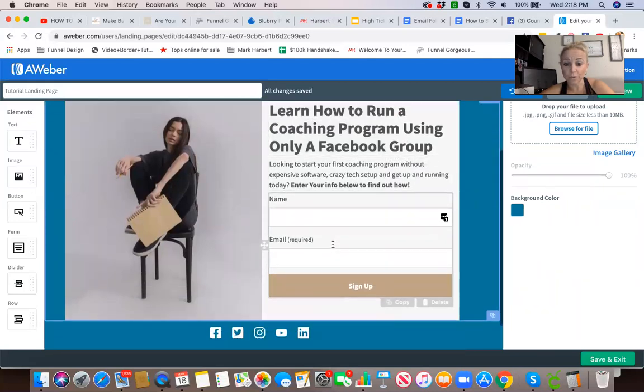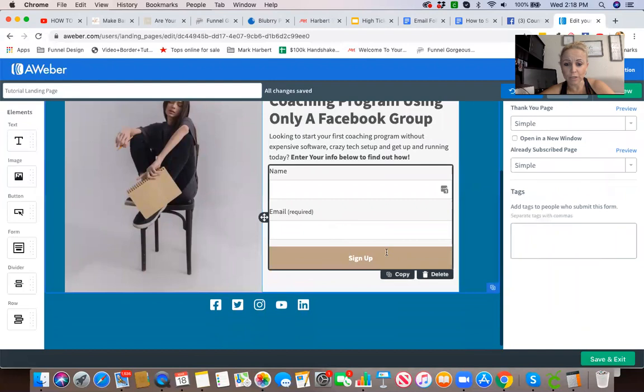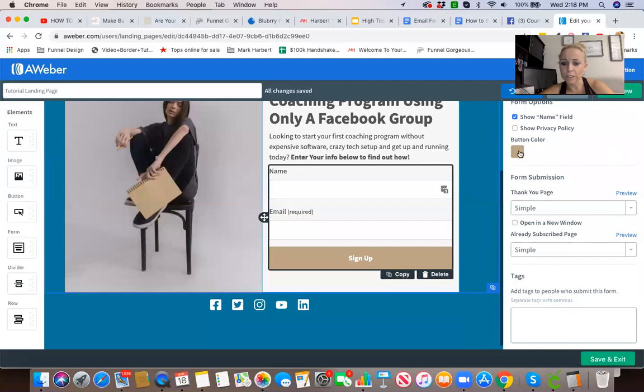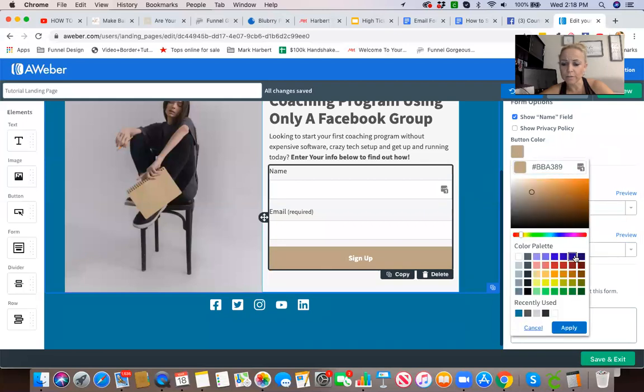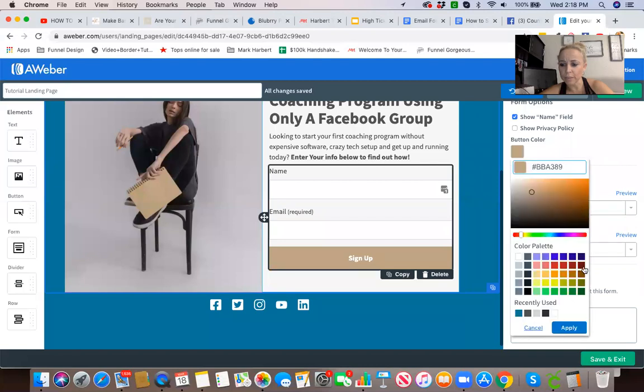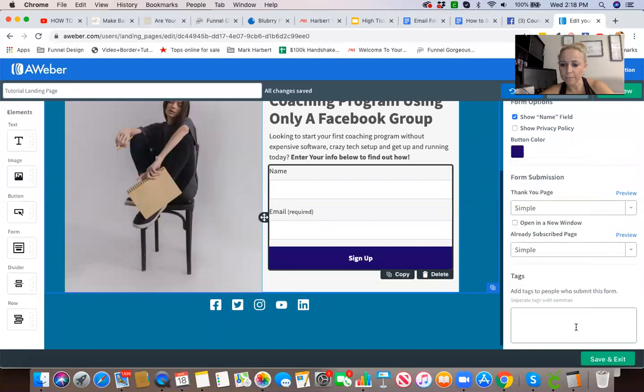And this is where you want them to put in their information. Then you can go over here to the sign up. And here is, let's see, thank you page simple. You can change the color of the button to be maybe dark blue if you want it. Whatever color, make sure that you hit apply.